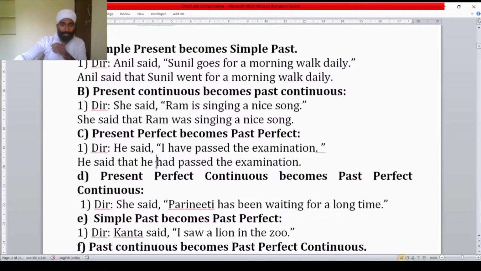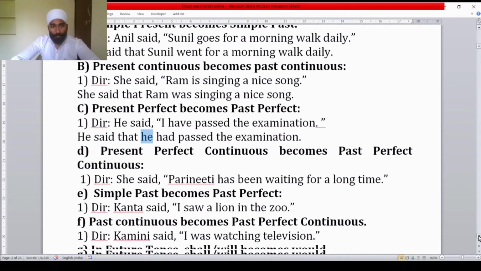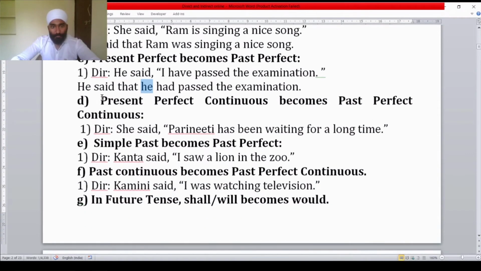He said that he had passed the examination. Here we have used the he pronoun. How to change the pronouns, that we will see in the next part. Come on the fourth tense. The present perfect continuous becomes past perfect continuous. The corresponding tense of present perfect continuous is past perfect continuous.